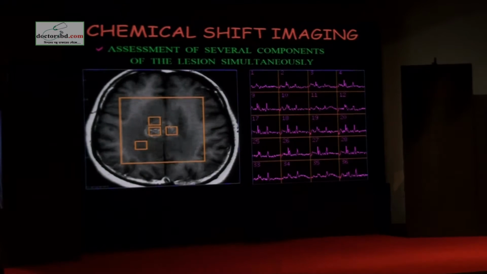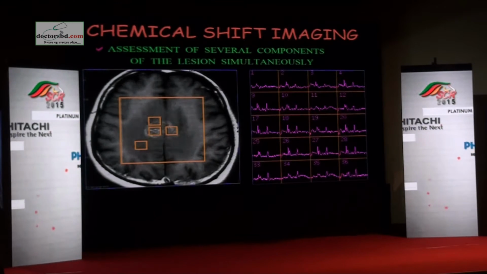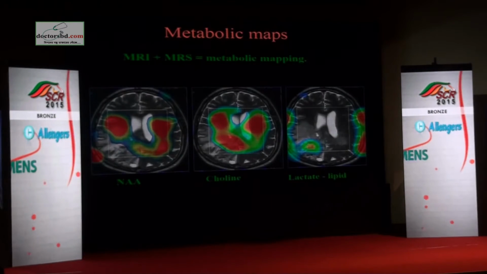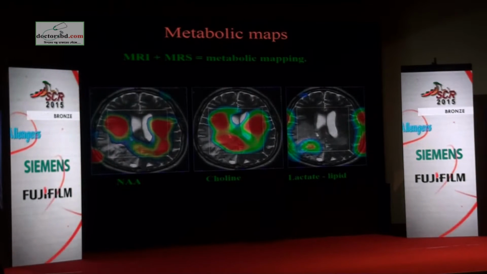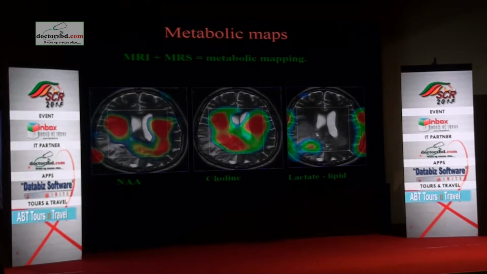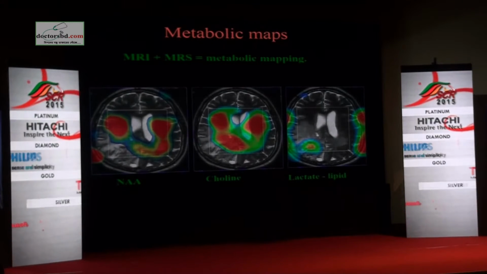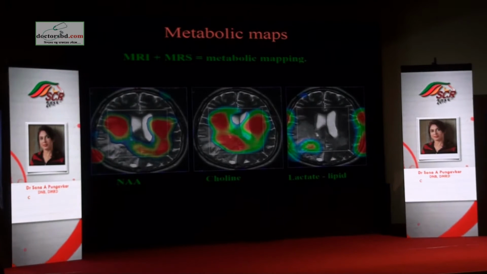So the advantage is that you can look at the wall, at the center of the lesion, at the edematous component, take a control, all from the same data. In addition, you can create color maps like this based on the amount of the metabolite or even its ratio. What do we mean by that? Here you're looking at choline, but you could even look at a choline creatine ratio.